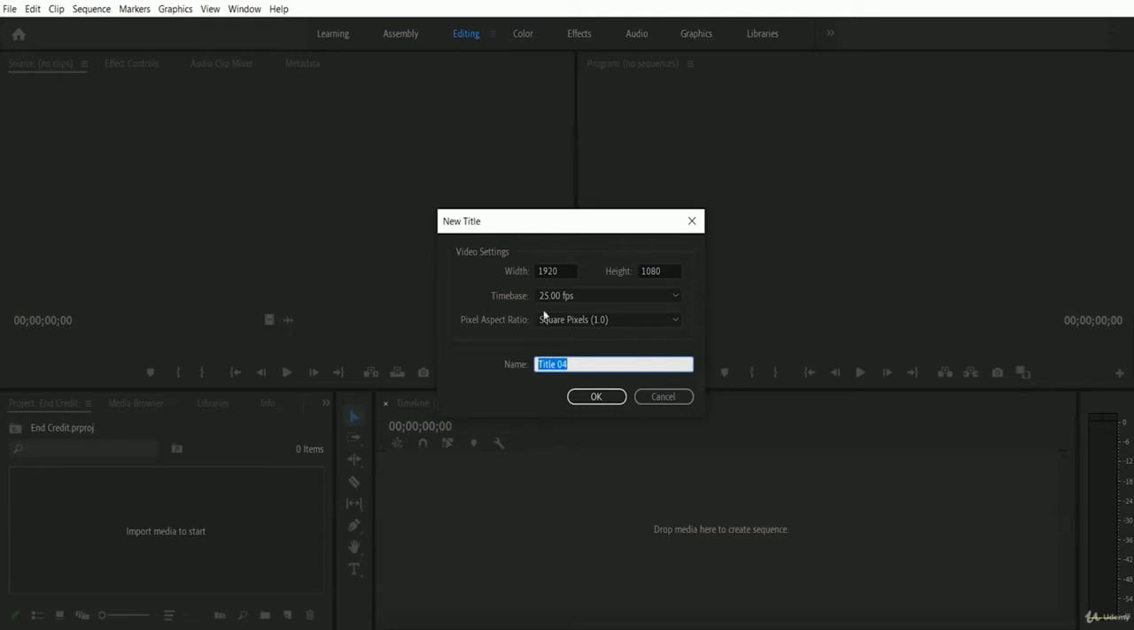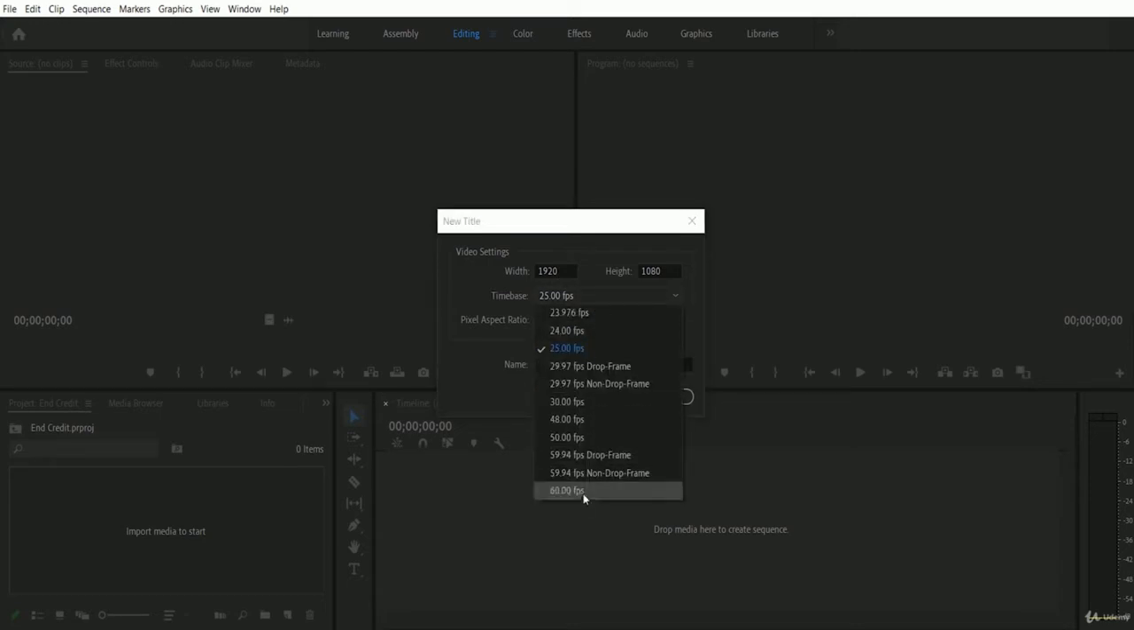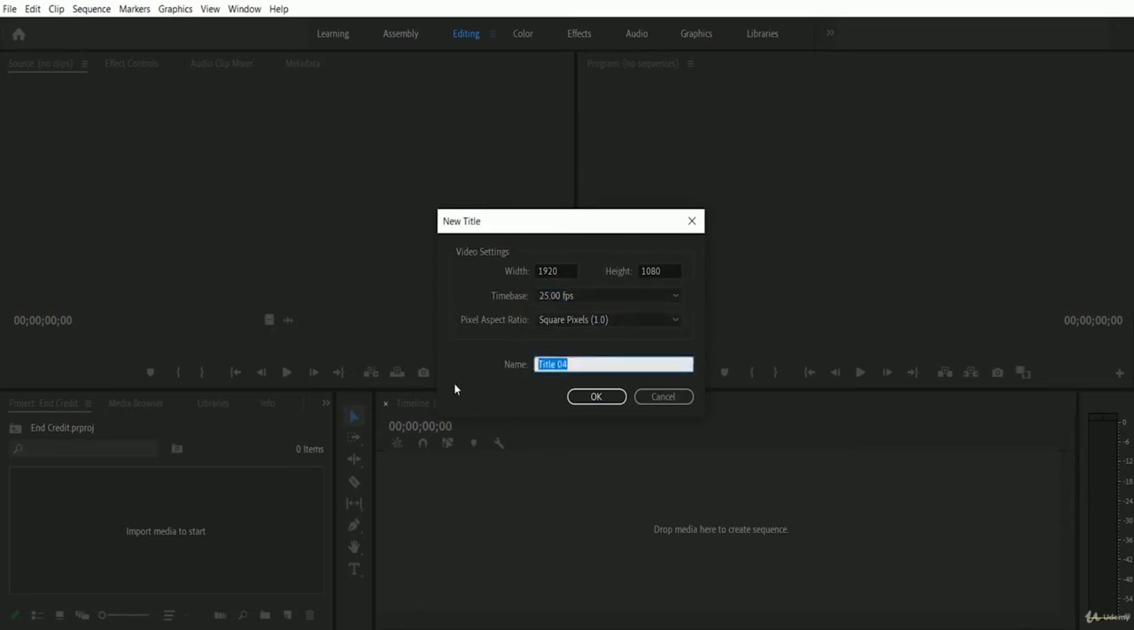So frame per second, right now we have 25 frames per second. You can go for 30, 60. So I'm keeping the default 25 frames per second, and I'm keeping 1080 pixel, and I want to write a name for our end credit. Let me write end credit as well, and let me click OK.